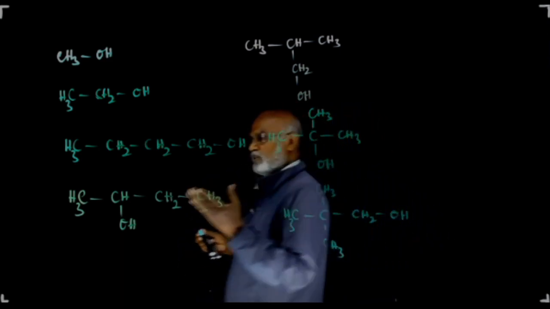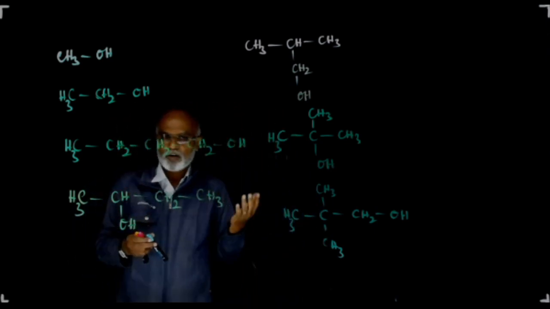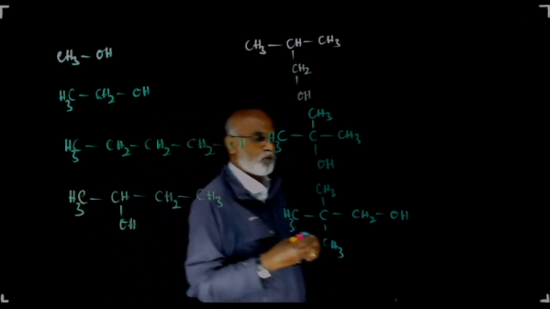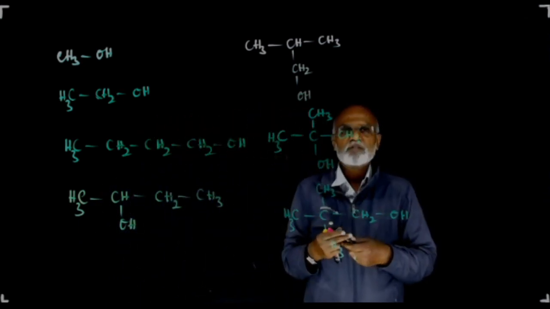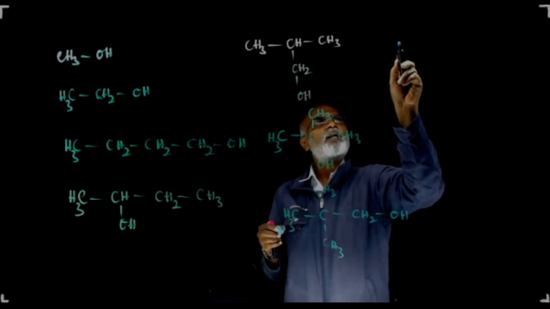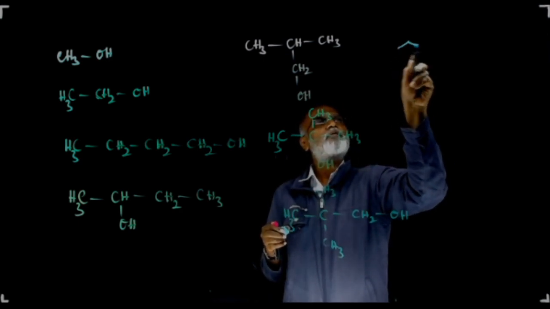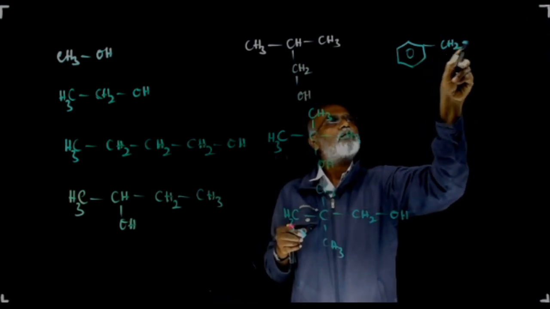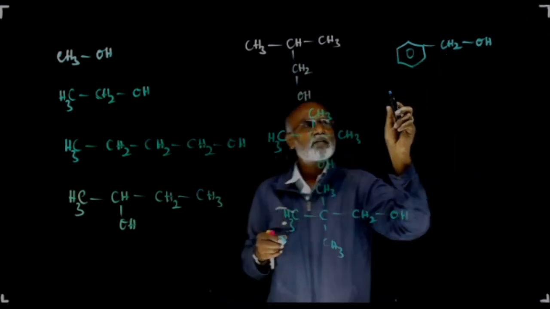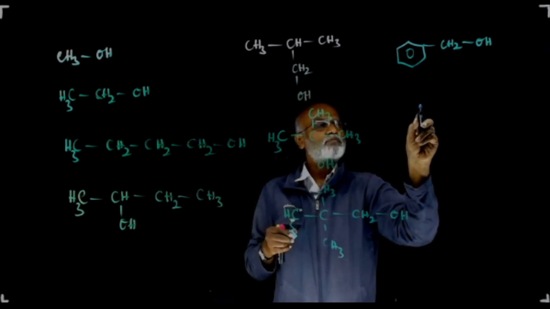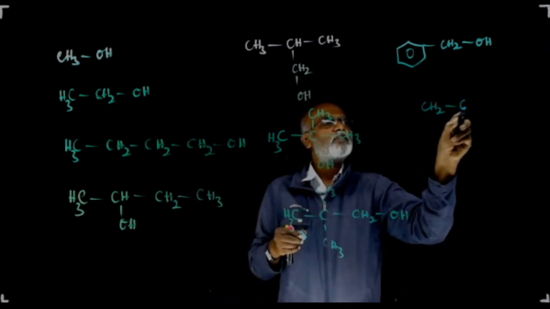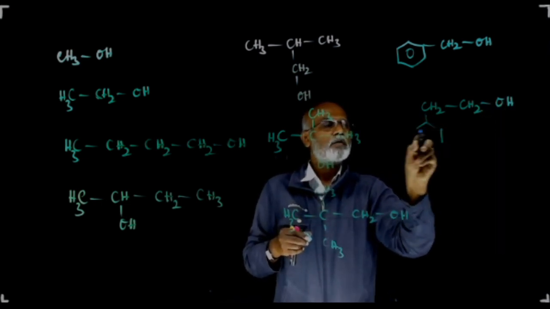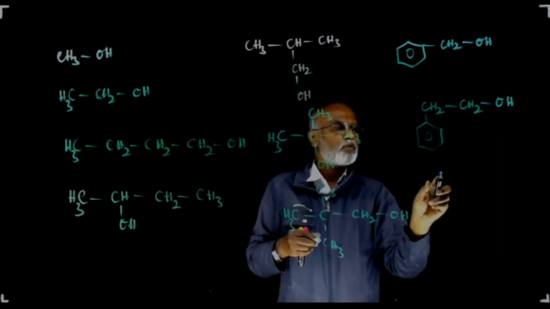And let us look into the nomenclature of common name as well as IUPAC name of the alcohols. Let me have a few more molecules of aromatic alcohols of this particular type. This is one aromatic alcohol. This is one more molecule.